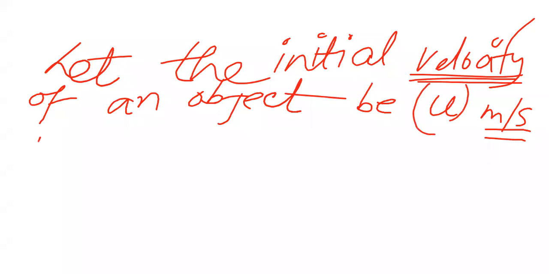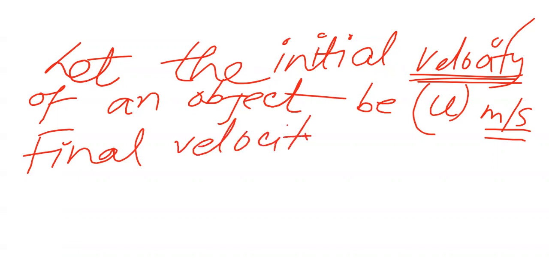And the final velocity, v, is also in meter per second.